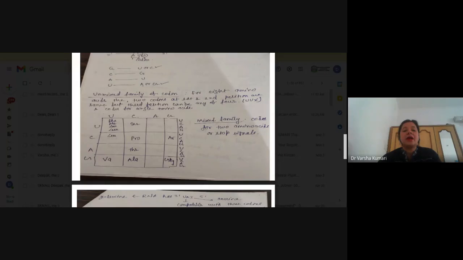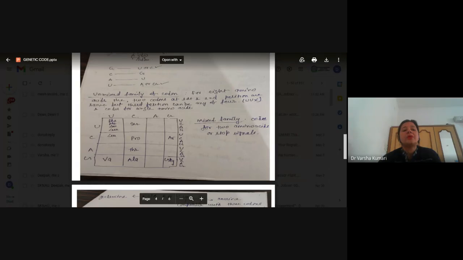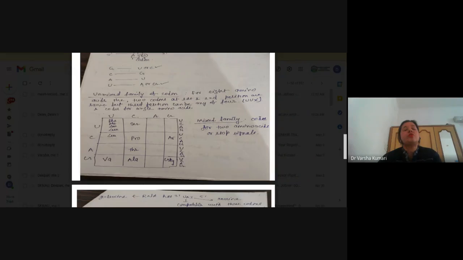Now on the extreme right side, each of these squares can again be denoted with the four codons U, C, A, G. In this way, we are going to make a combination of 64 codons. After making the combination of 64 codons, they are going to specify only 20 amino acids. Now, how do these codons specify a particular amino acid?